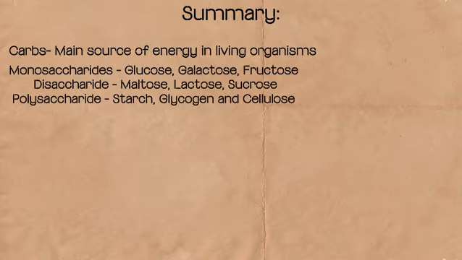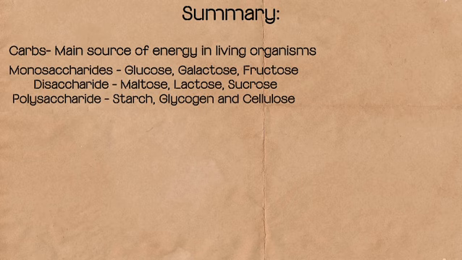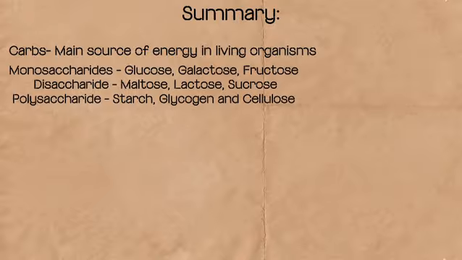Polysaccharides, the three types are starch, glycogen, and cellulose. Starch is the storage carbohydrate in plants, glycogen is the storage carbohydrate in animals and fungi, and cellulose is the cell wall material in a plant. Polysaccharides are basically more than two monosaccharides joined together by glycosidic bonds.